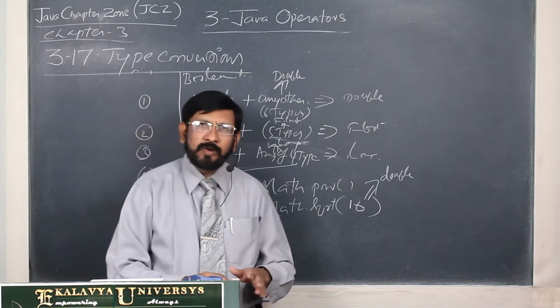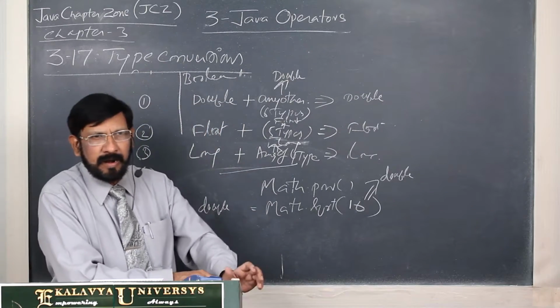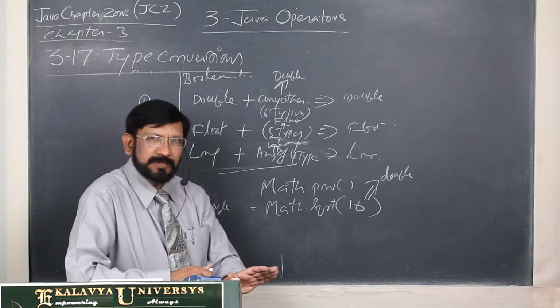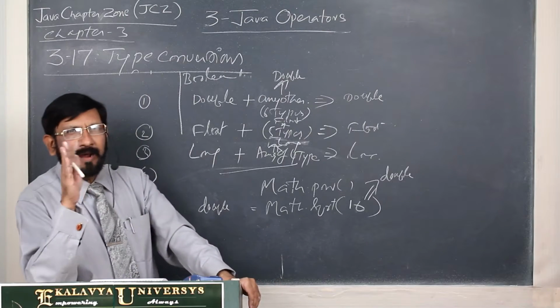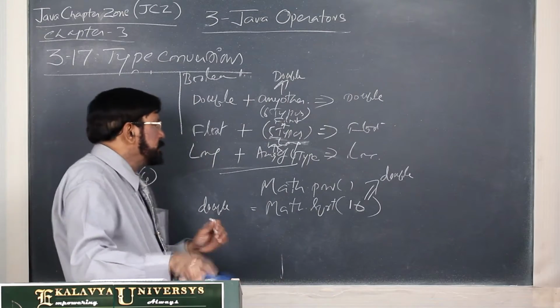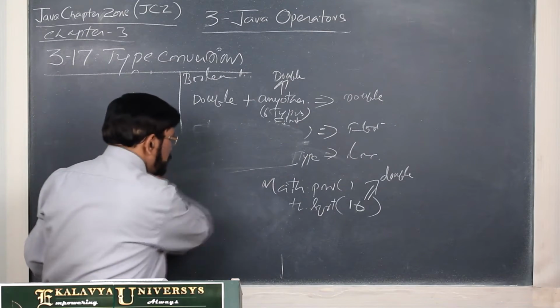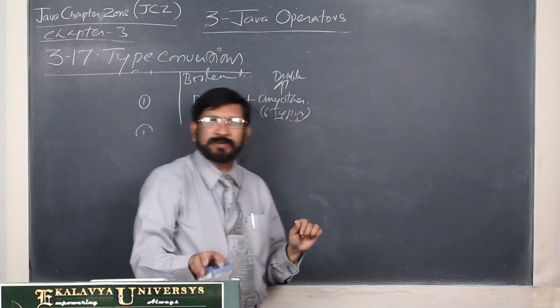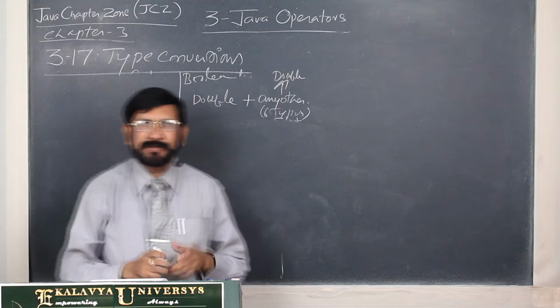These are the automatic type conversion principles you must remember. Where automatic type conversion is not possible, there we have to go for explicit type conversion, that is called typecasting.